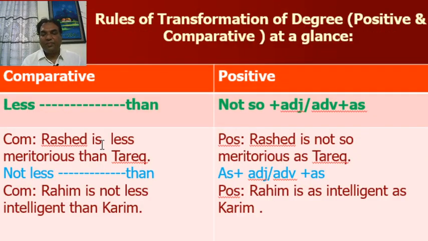Now, you have to memorize this. Less than will be replaced by not so plus adjective or adverb plus as. Look at the example, comparative. Rashid is less meritorious than Tariq. Positive. Rashid is not so meritorious as Tariq.